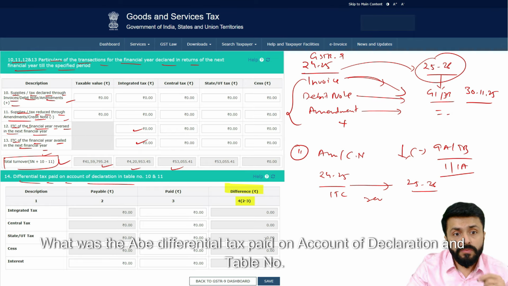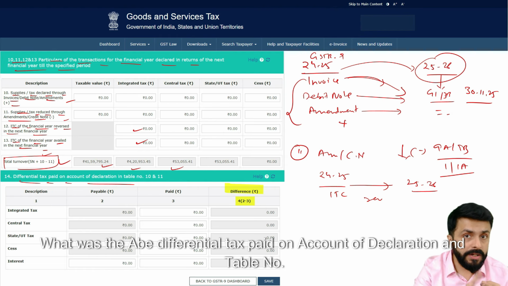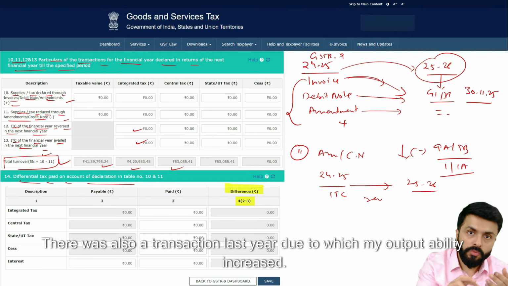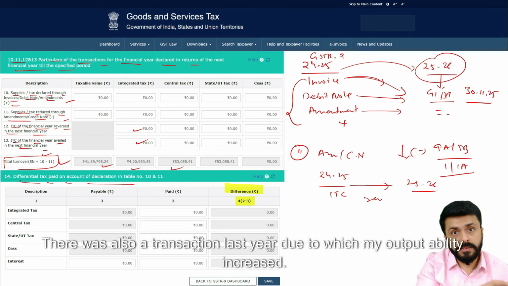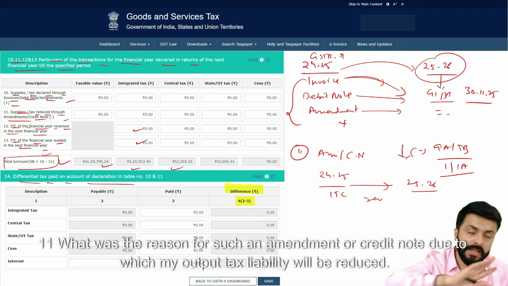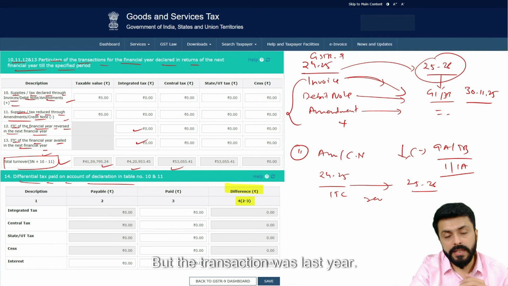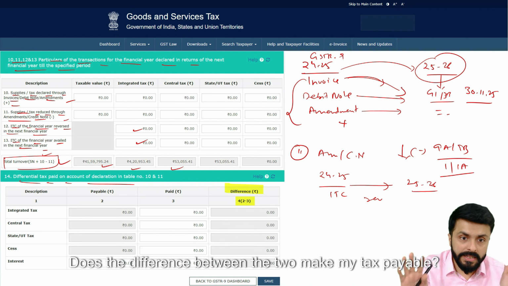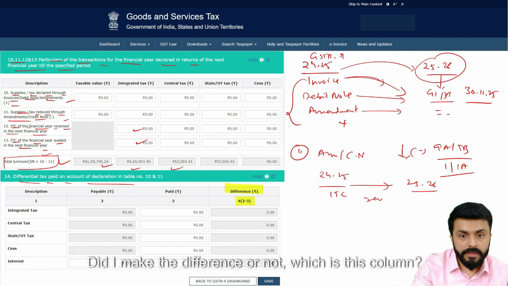What was the differential tax paid on account of declaration in table number 10 and 11? There was also a transaction last year due to which my output liability increased. 11. What was the reason for such an amendment or credit note due to which my output tax liability will be reduced? But the transaction was last year. Does the difference between the two make my tax payable? Did I make the difference or not?